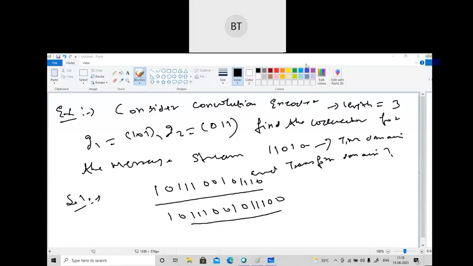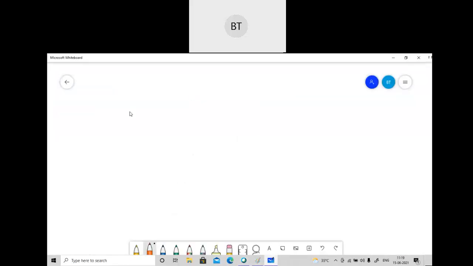Shall I go to the next part? We have done the time domain and transform domain. If you have any doubt, you can contact me at any time. Komal Sharma has also got the same answer. Those who have tried, I am pretty sure they will get the same answer, because the process is the same. We only have to apply the basics we have learned. So now I am going to the other part. Let's start. Now the next thing we are going to study in the convolution code is states, the state table.